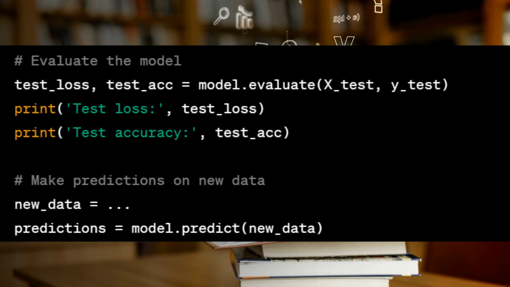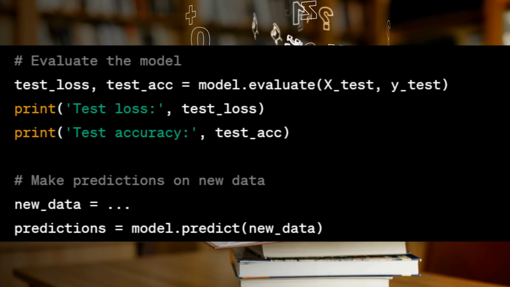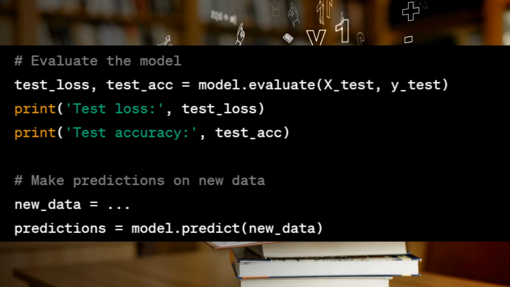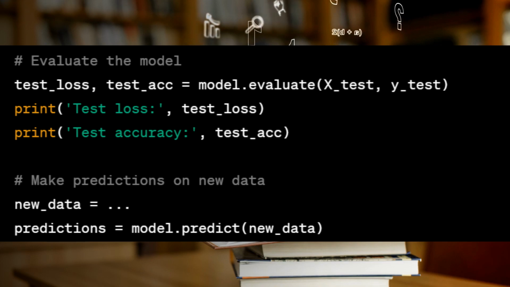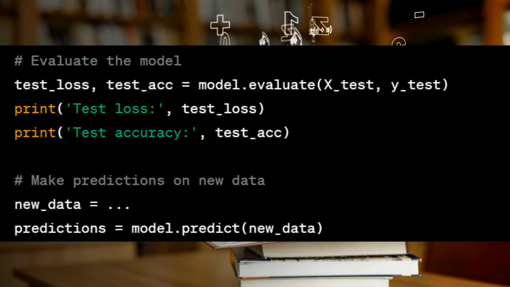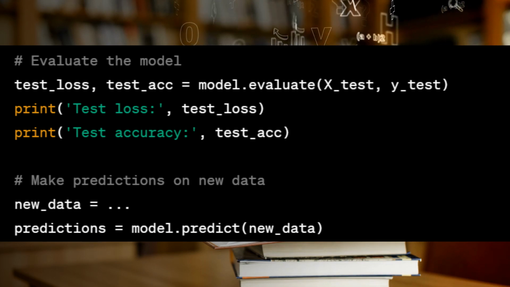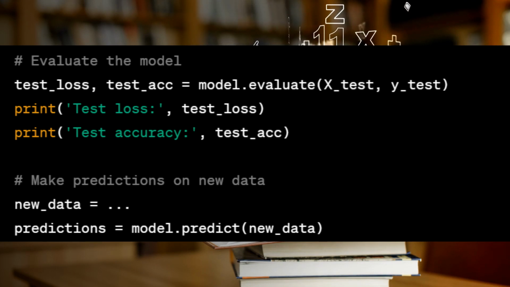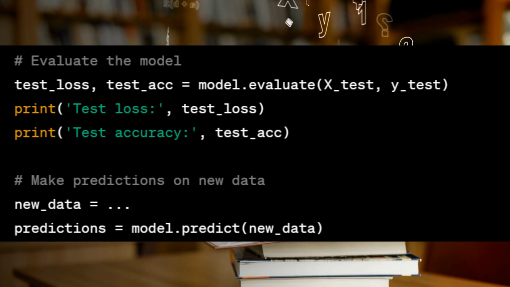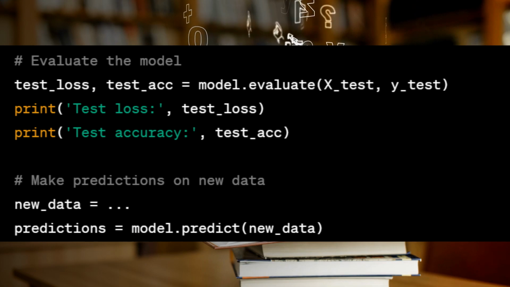The model is trained on the pre-processed training data using the fit function, specifying the number of epochs and batch size. After training, the model is evaluated on the test data, and the test loss and accuracy are printed. Finally, the model can be used to make predictions on new data by calling the predict function on the new data. Note that the example provided is a general template, and you will need to customize it based on the specific details and requirements of your medical test and treatment scenario.